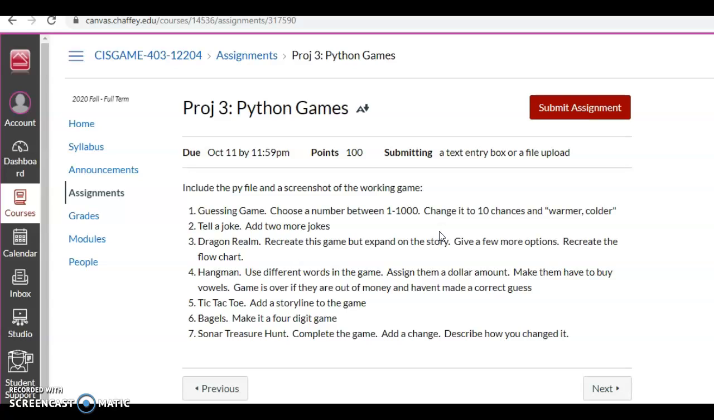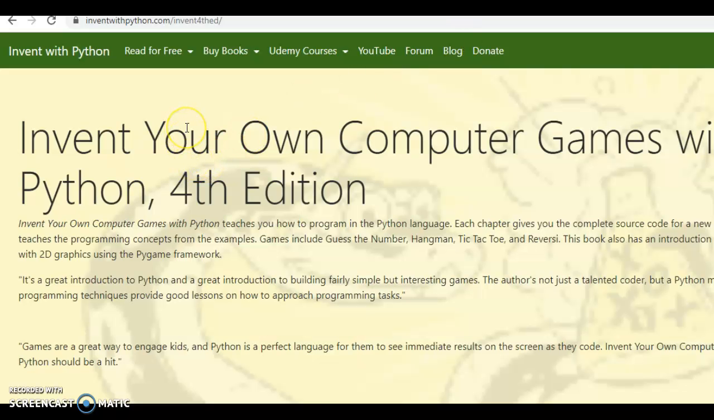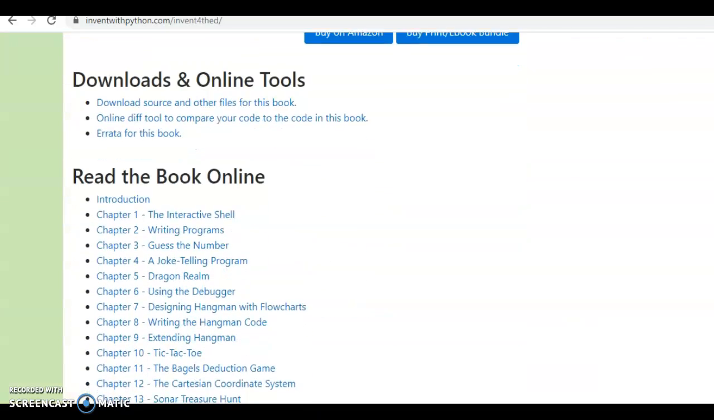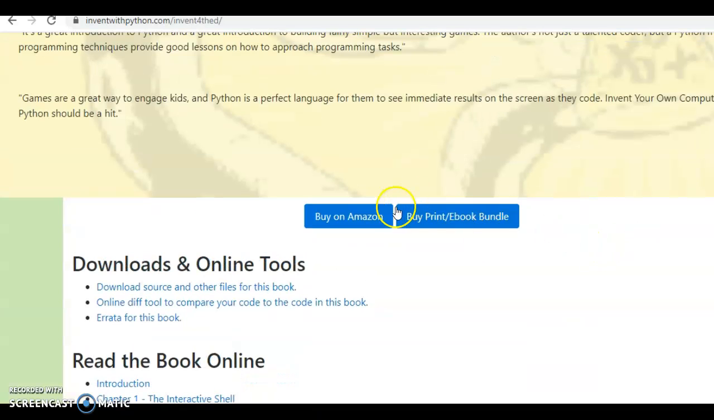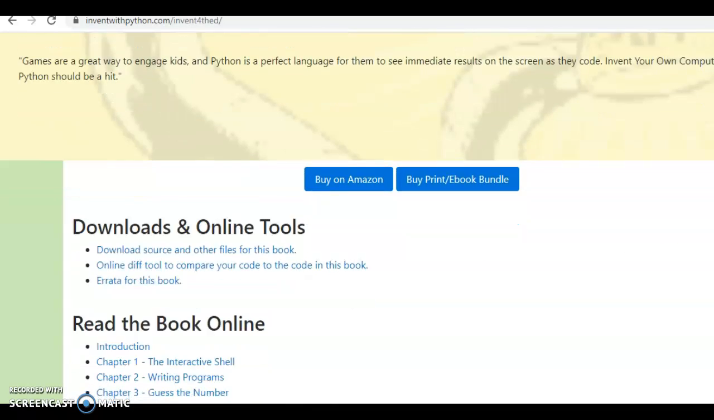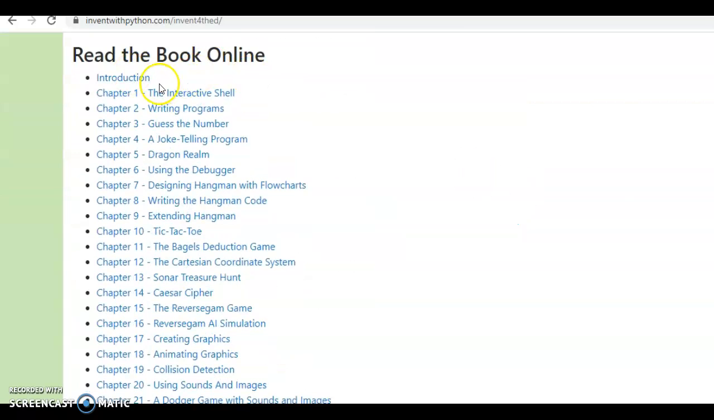All of these games come directly from the book Invent with Python. If we go to the Invent with Python page, which is simply inventwithpython.com, it takes you to this page, which shows you how to invent your own computer games with Python. You can buy the book on Amazon, or in print if you want it in print, but all of the book is online. So as it says, chapter 3 and 4, these are where these links came from.